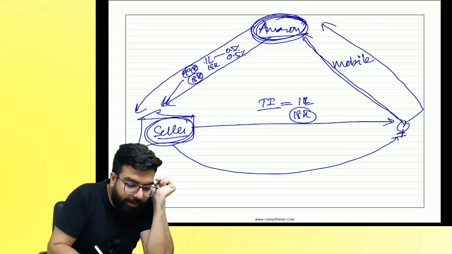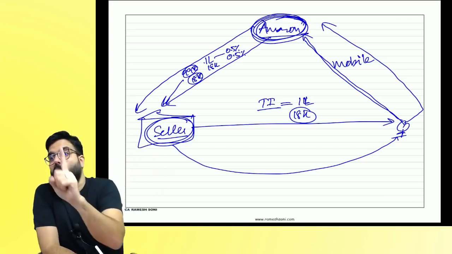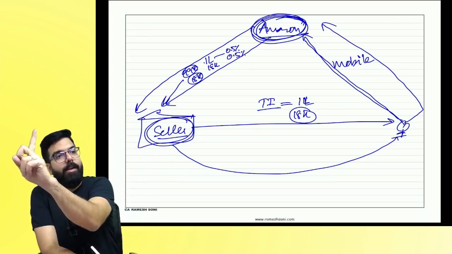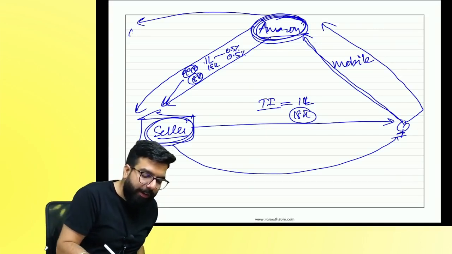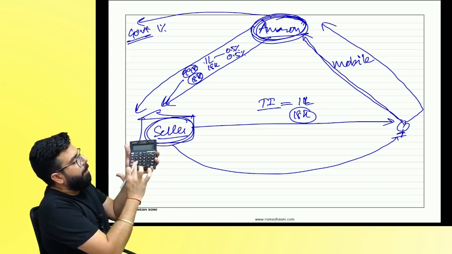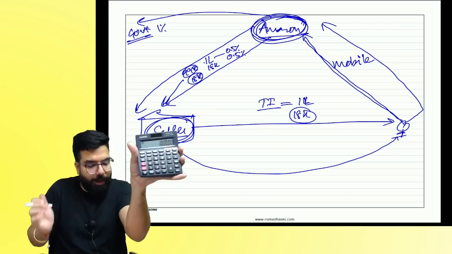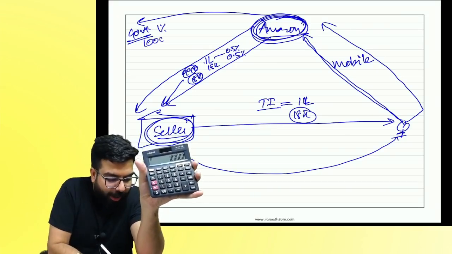How much did you deduct? 1%. TCS is 1%. You collect it and give it to the government. How much will we give to the government? 1%. How much is 1%, everyone? 1% of 1 lakh is 1,000. It means the government got 1,000 rupees.